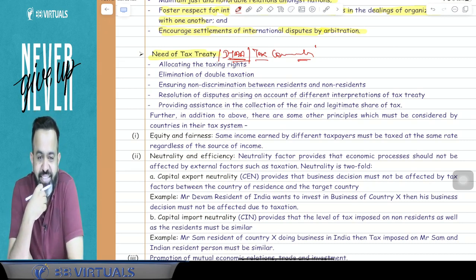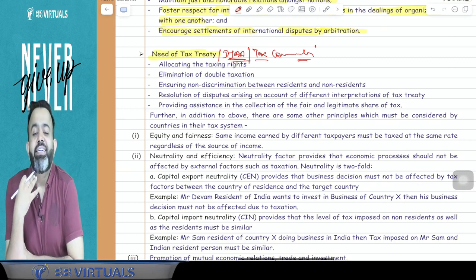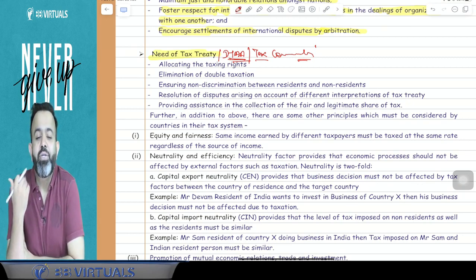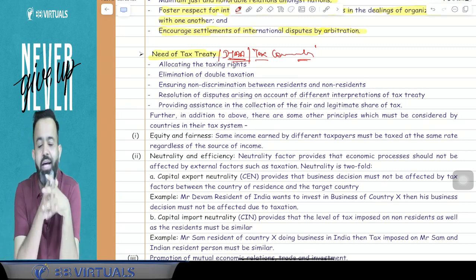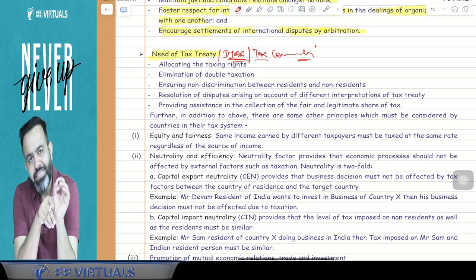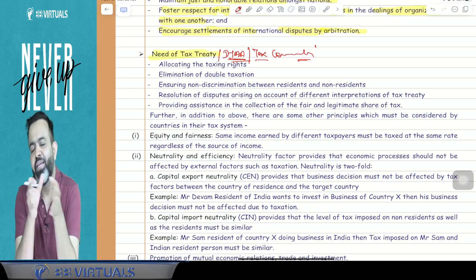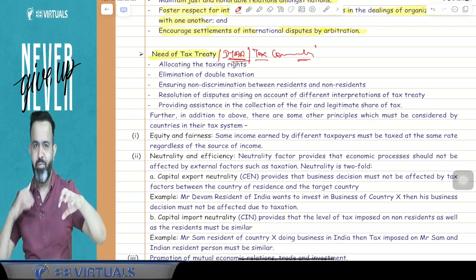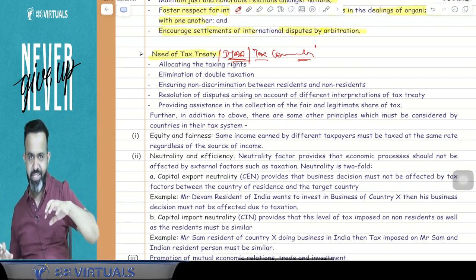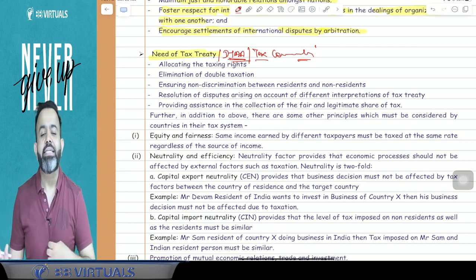Nagappan says to avoid double taxation in the hands of the assessee, prevention of tax being charged twice. Oh, very good, Nihal: agreement on which country should tax. So overall, I got two answers. The first is to avoid double taxation, so that is the need of a tax treaty. Second, various people are saying to share the tax: on this income you will charge the tax, on this income we will charge the tax, this much tax you will charge, this much tax we will charge. This is the sharing, or you can say allocating the taxing right.